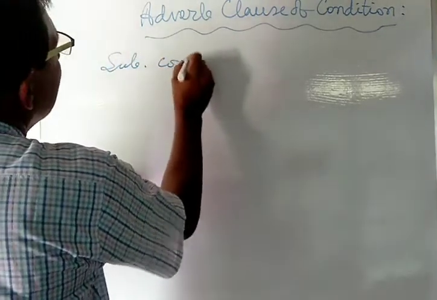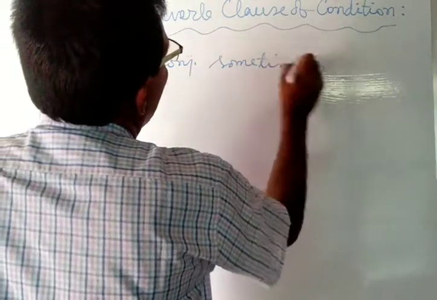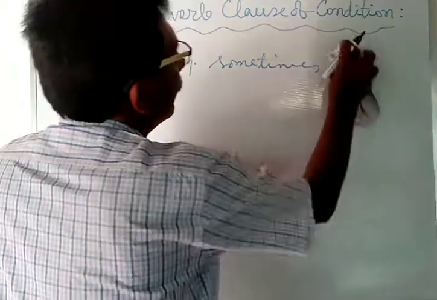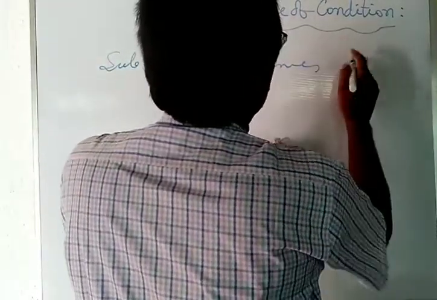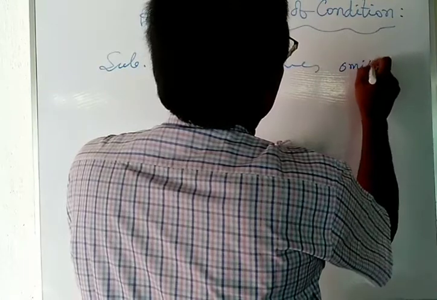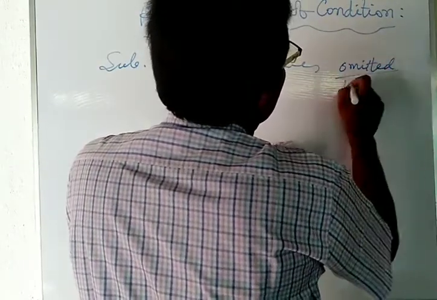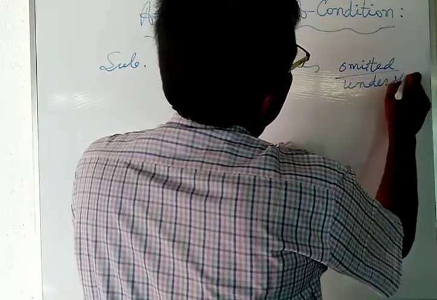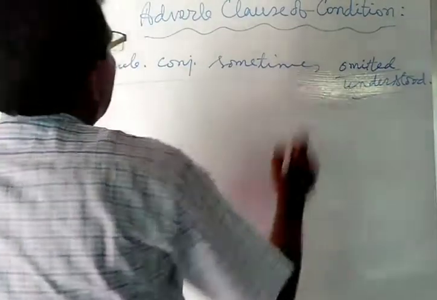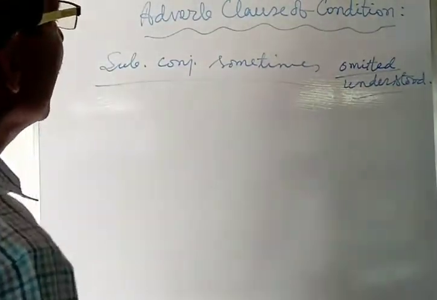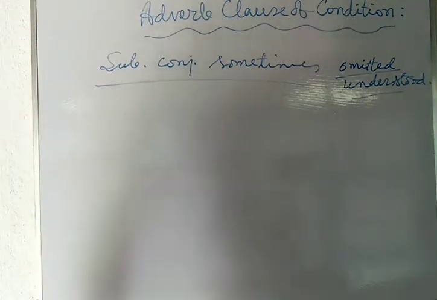Subordinating conjunctions are sometimes omitted or understood. Now see the examples where such type of subordinating conjunctions are omitted.